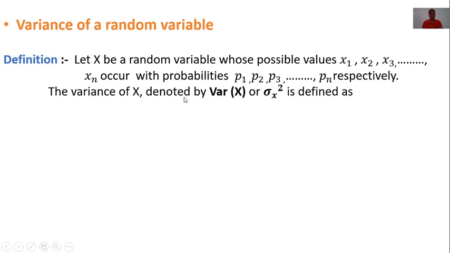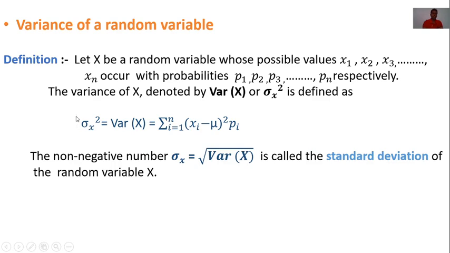Variance of x is denoted by var of x or sigma x square and is defined as sigma x square is equal to summation of in bracket xi minus mu bracket square into pi, i from 1 to n. Here xi is possible values, mu is the mean and pi is the corresponding probability of xi. This is the formula of variance.